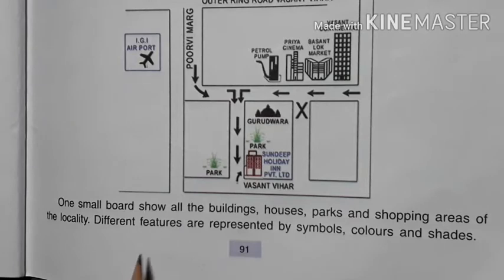Next is different features are represented by symbols, colors and shades. We have so many colors, symbols and shades to represent the different features. For example, we use green color for forest and plain areas or agriculture areas. Blue color is used for water bodies. Yellow color is used for desert areas. Brown color is for mountainous regions, and white color is for snow areas or ice sheets or glaciers or snow-capped areas.